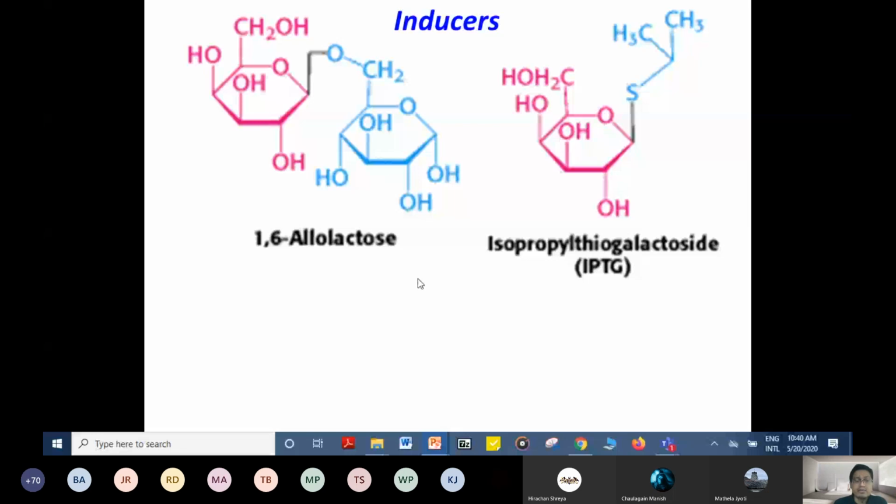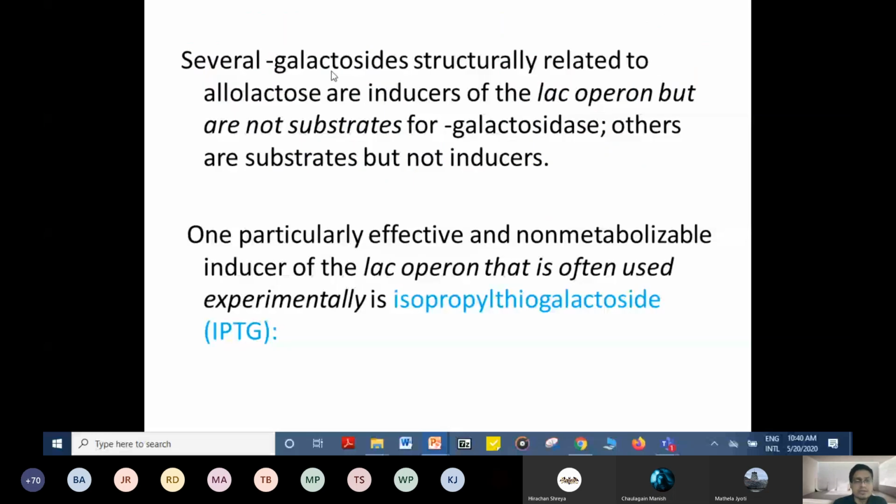Others are substrates but not effective inducers. A non-metabolizable inducer of the lac operon often used experimentally is isopropyl thiogalactoside. That means this is the inducer, but it is not the substrate. As the inducer, it can induce the production of these three enzymes.